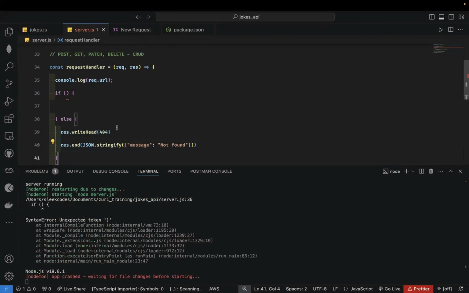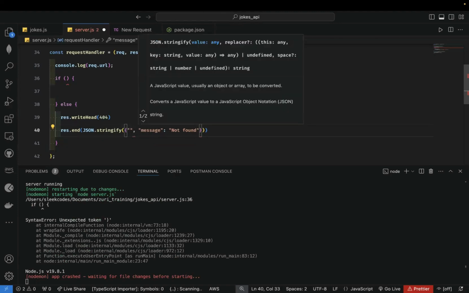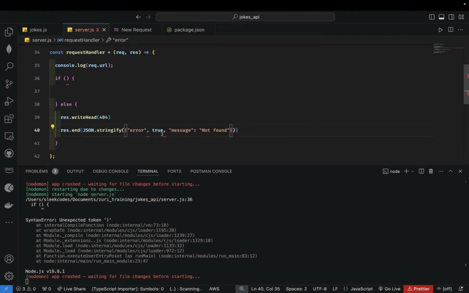We can even do something first. So we can just say error true. So we just say error true, right? And then we could now try to handle other things. So let's check if this is correct.